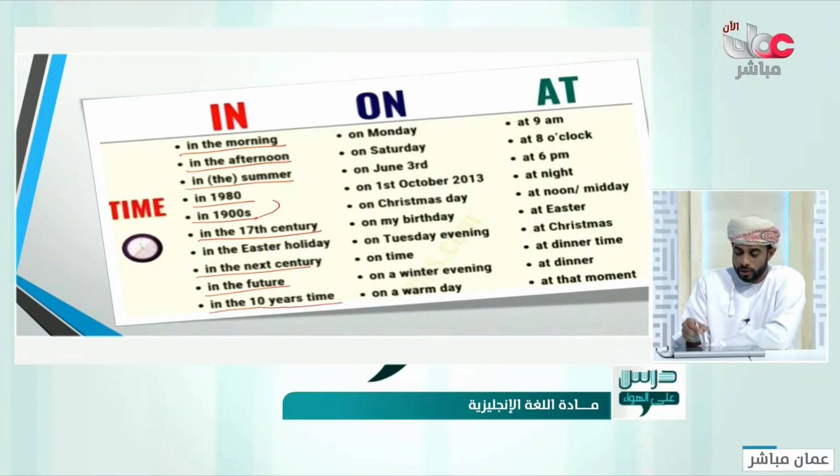On, as we said, with days: on Monday, on Sunday or Saturday also. Look in here, on the 3rd of June, or June the 3rd. Yeah, it started with a month, teacher, but they are not referring to a month. They are referring to the third day of that month. So it is a day. June the 3rd means that they are referring to a day. So we use "on," not "in." On the 1st of October, like in here, also a day. On Christmas Day, on my birthday, on Tuesday evening, it's a day.